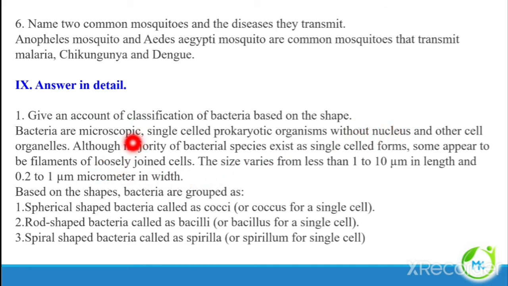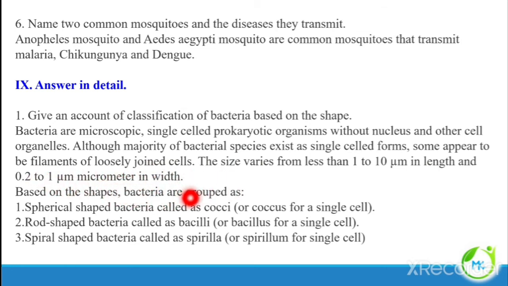The bacteria are very small, that is they are microscopic, they are single cell, they are prokaryotic organisms, they do not have a nucleus and other cell organelles, and the majority of bacteria can exist in single cell forms and some can appear in filaments or loosely joined cells. The size may vary from 1 to 10 micrometer in length and 0.2 to 1 micrometer in width.